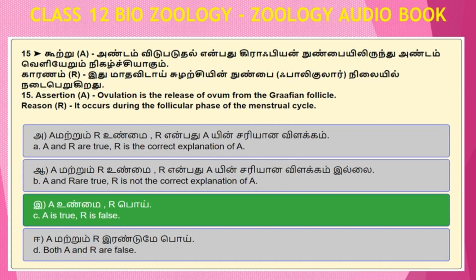Option A. Assertion and reason are true. Reason is the correct explanation of assertion. Option B. Assertion and reason are true. Reason is not the correct explanation of assertion. Option C. Assertion is true, reason is false. Option D. Both assertion and reason are false. Answer to this question number 15 is option C. Assertion is true, reason is false.